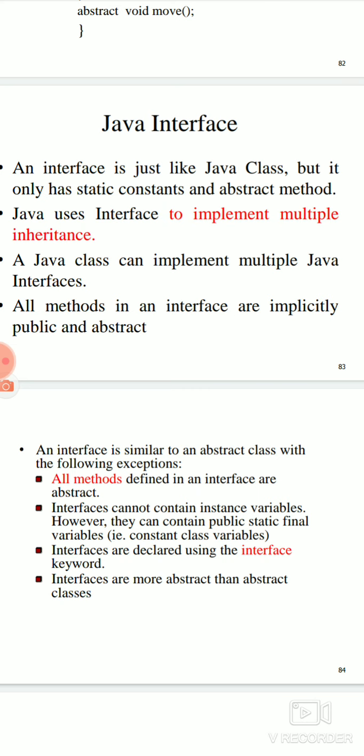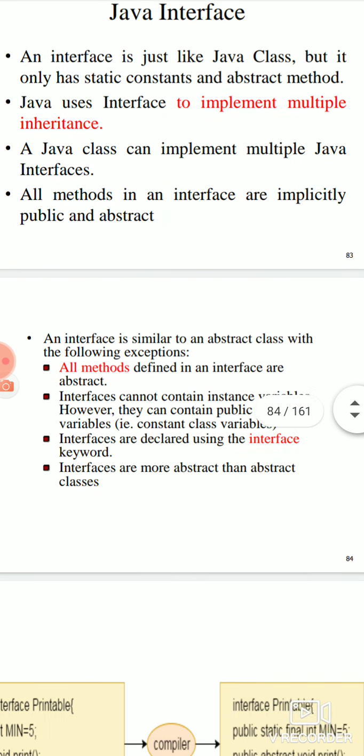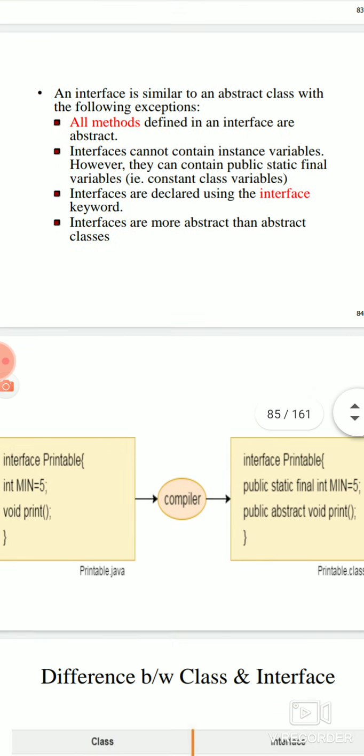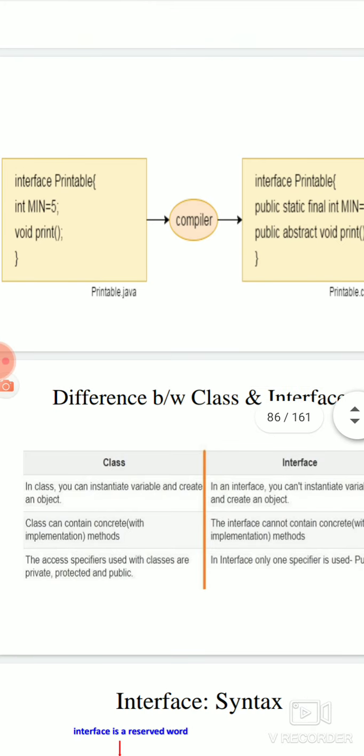So when you are using inheritance, it is absolutely necessary that you use abstract classes and methods. That is why Java focuses on abstract classes. So these are some points regarding interfaces. You can see that for an interface, you use the interface keyword in place of class. Here interface is a keyword, and the name of the interface is Printable, with int MIN = 5 and void print. Once it is written as an interface, the variable will become final.